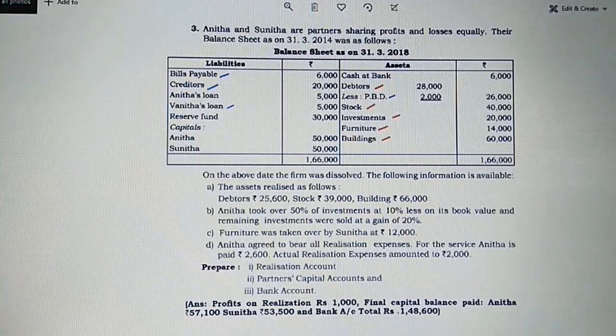Anita and Sunita are partners sharing profits and losses equally, equal partners. This is what we wanted to know. Apart from that, on the asset side, what is required? On the liability side, external liabilities that we wanted to take on the opposite direction. For the rest of the part, we are going to just see how it actually works. So let us move on to the calculation of realization account now.